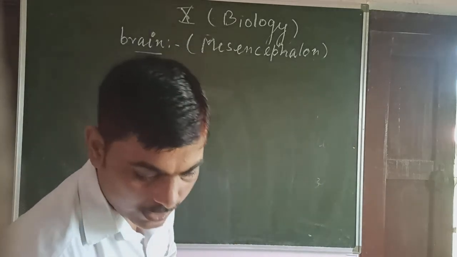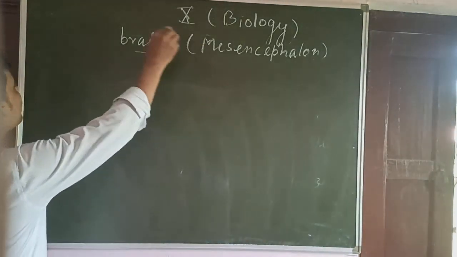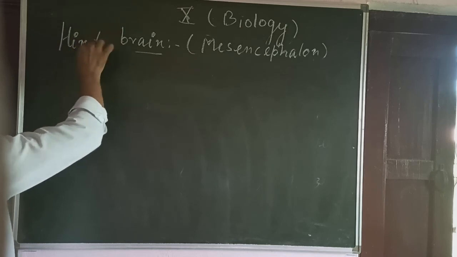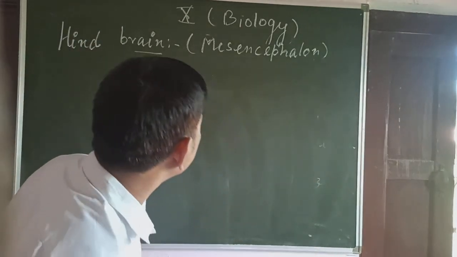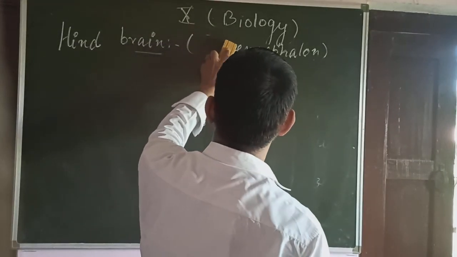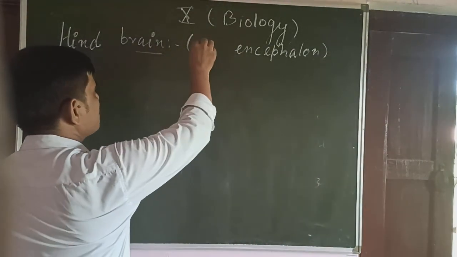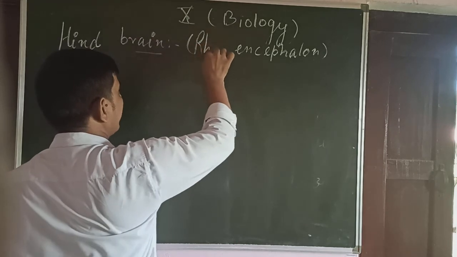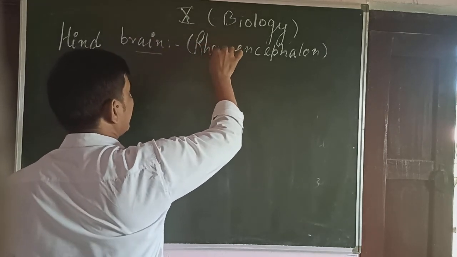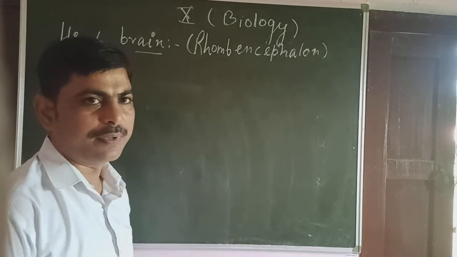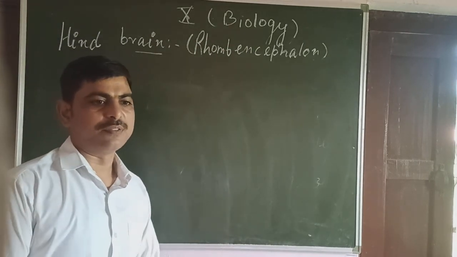Now the hindbrain. What is the other name of the hindbrain? That is the rhombencephalon. Spelling: R-H-O-M-B, rhomben, cephalon. Okay? Rhombencephalon.